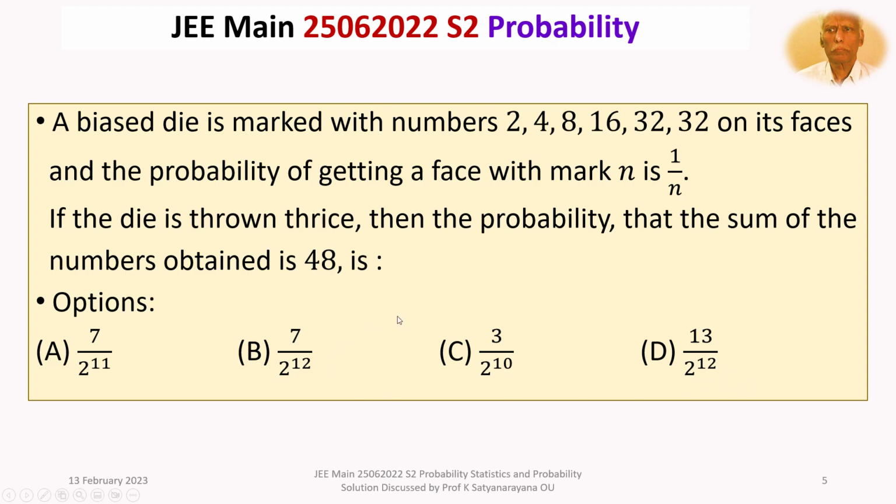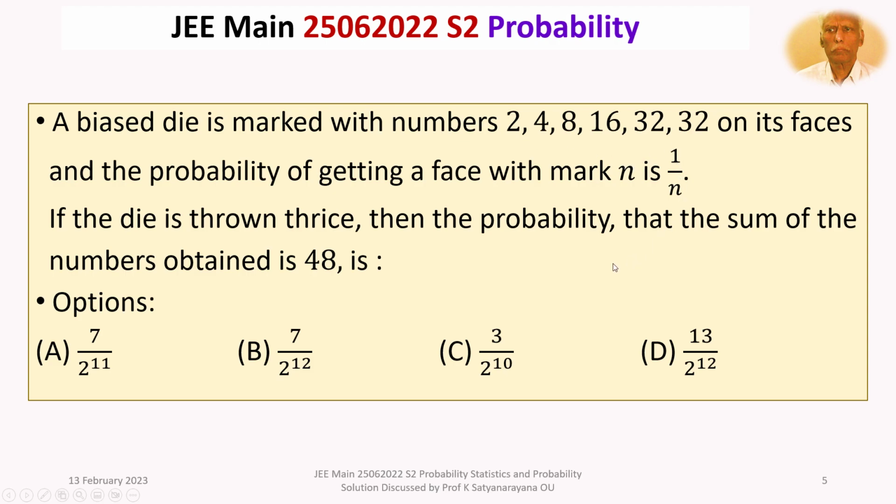So we have a biased die whose faces are marked with numbers 2, 4, 8, 16, 32. Note down, 32 is marked on 2 faces, and it is given the probability of getting a face with mark n is 1 by n.